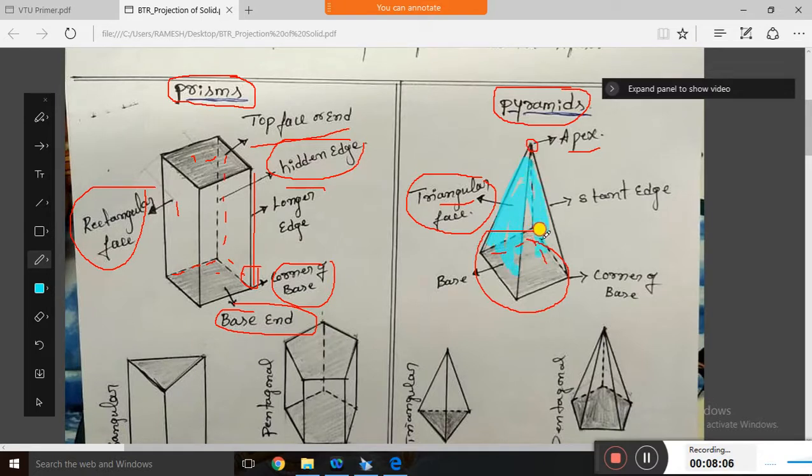But in this triangle there is another face. Here there is one more face. This dotted line represents another face, and here one more face, and these two back faces we cannot see. So those faces are represented by dotted lines. We also cannot see the base, and it is also represented by a dotted line.